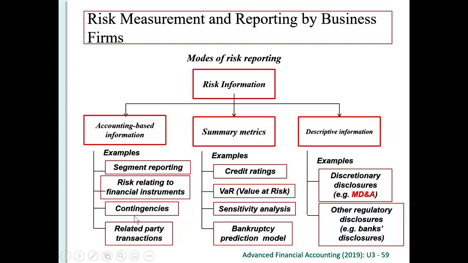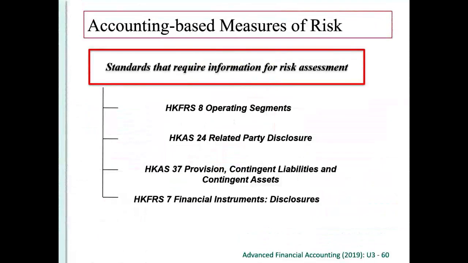So we'll talk about this. Now, the first thing is, we'll talk about the operating segments, segment reporting. Operating segment is governed under Financial Reporting Standard number 8. Related party disclosure is governed under Hong Kong Accounting Standard number 24. We have Hong Kong Accounting Standard number 37 on provisions, contingent liabilities, and contingent assets. And also we have Financial Reporting Standard number 7 on financial instruments disclosure. So these are the accounting standards involved in the disclosure of the risks of a company.